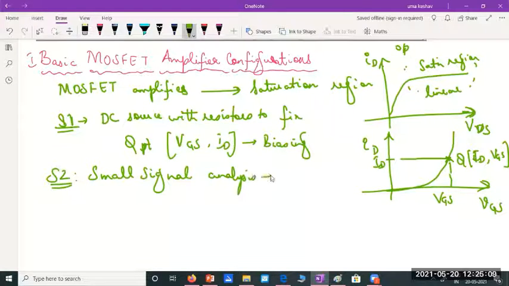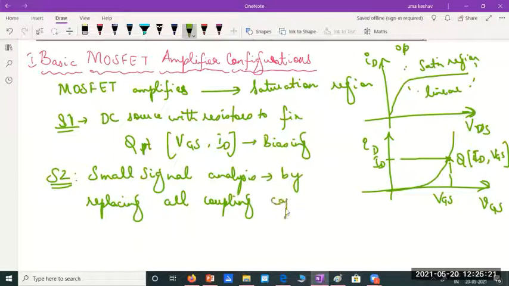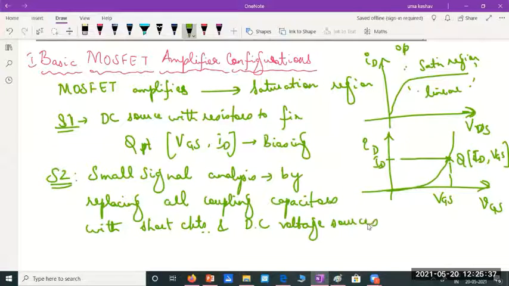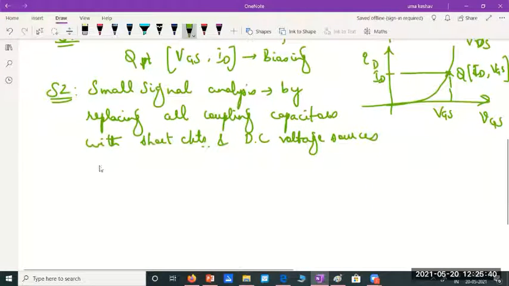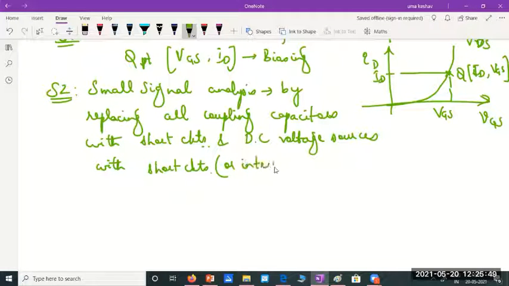Small signal analysis, please remember this, is done by replacing all coupling capacitors with short circuits and DC voltage sources with short circuits, or with their internal resistances if they have any.